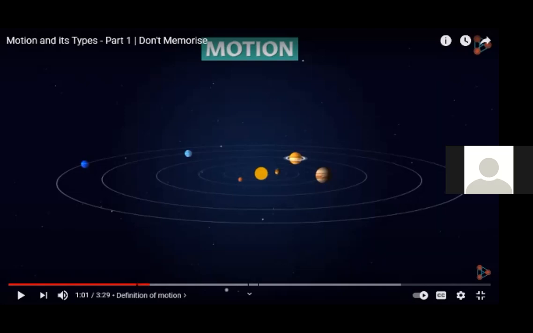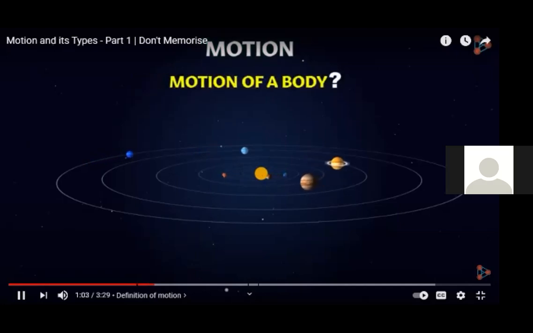Ammar, you don't have an answer? Look, you can see the planets now in the solar system. Are they moving? Something as intuitive as motion of a body. So we can say the planets are in motion. Motion comes from the kinetic energy. We said kinetic energy is the energy of motion. Anything that moves around you is in motion.